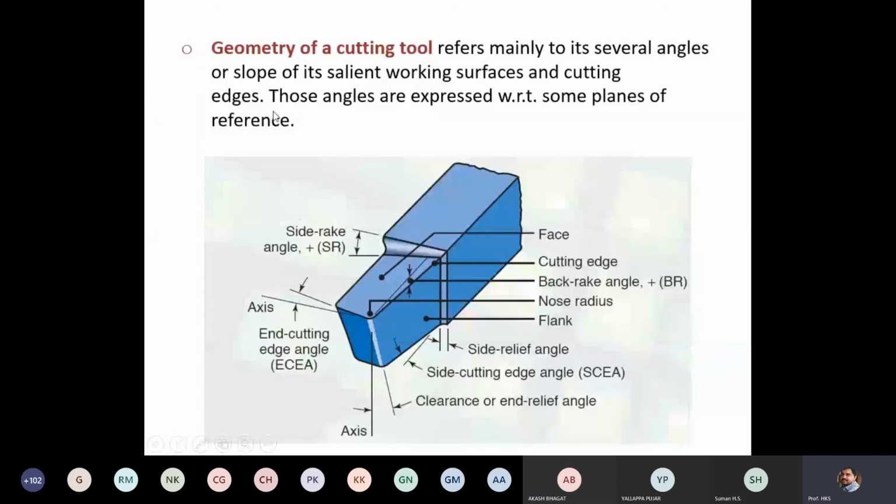What you should remember is that geometry of a cutting tool includes various angles, surfaces, cutting edges, and some reference planes. All these are used to understand the